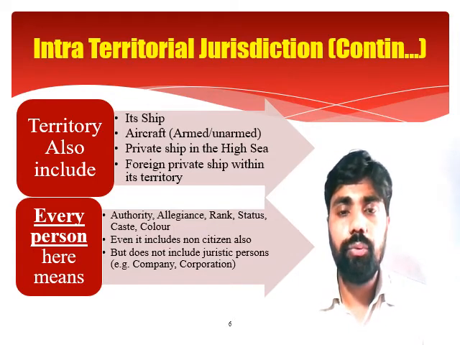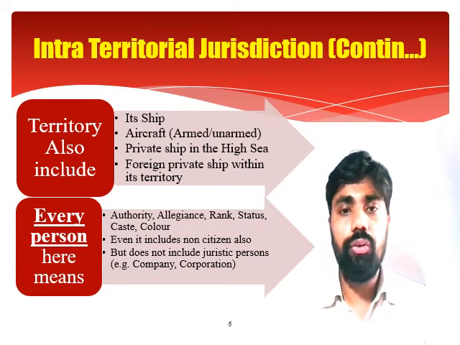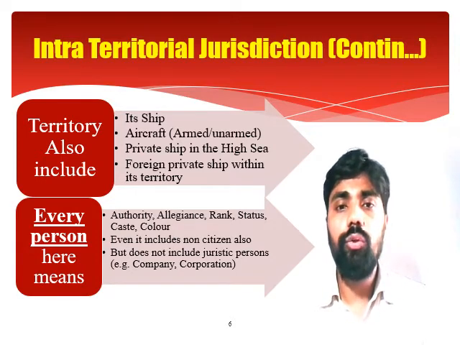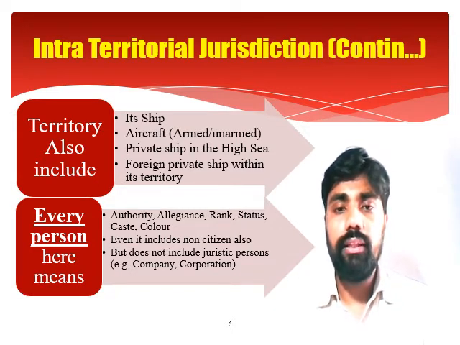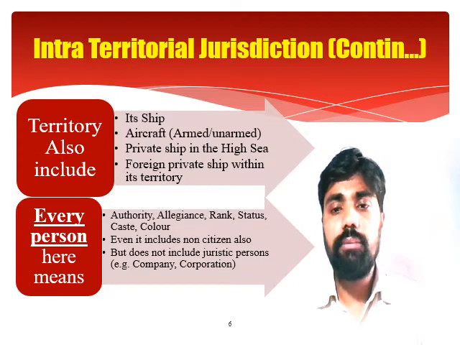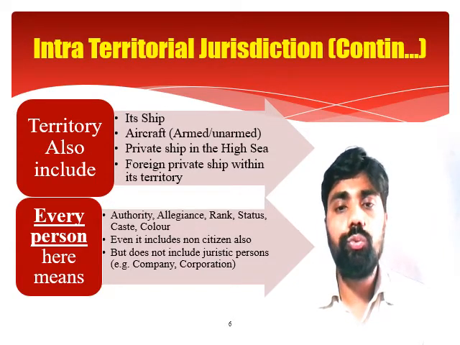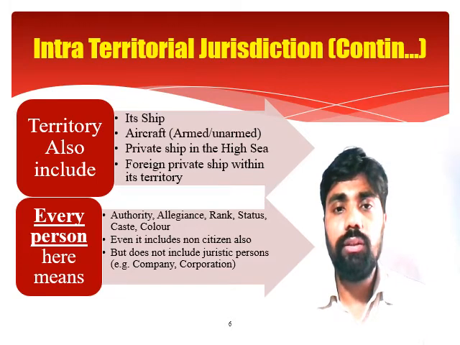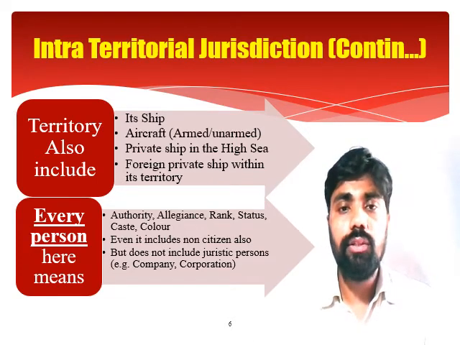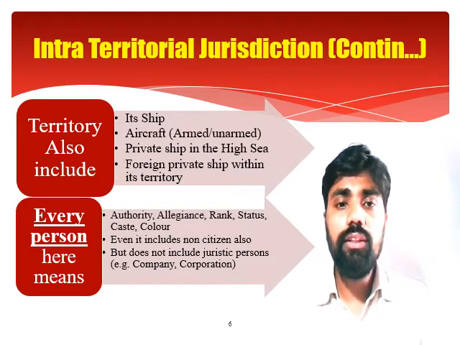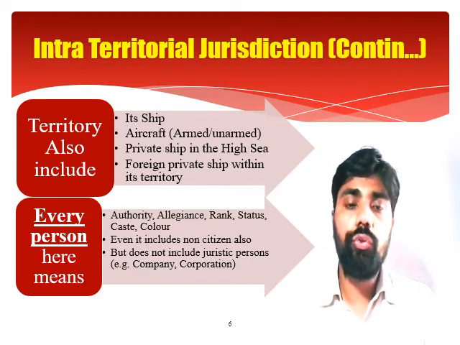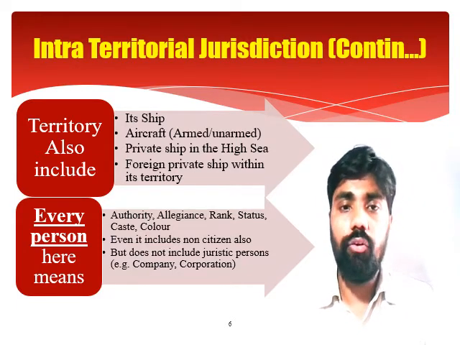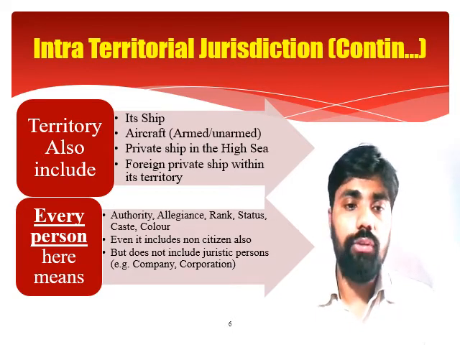And what is the definition of high sea? After 200 nautical miles, the ocean area is called the high sea, where no country shall have jurisdiction, and therefore it is called the high sea. If any crime is committed in that high sea, which court would have jurisdiction? The court to which the ship belongs. Similarly, a foreign ship within its territory: if a foreign ship comes within 24 nautical miles or within 12 nautical miles, and a crime is committed on that ship, then the Indian court would have jurisdiction.